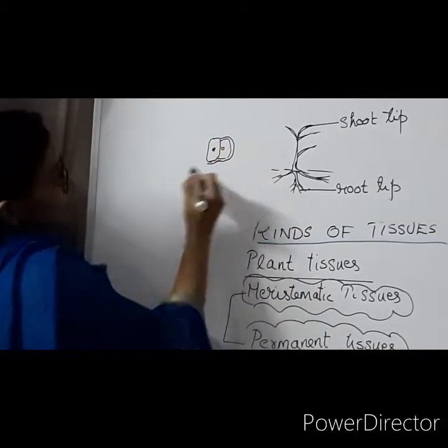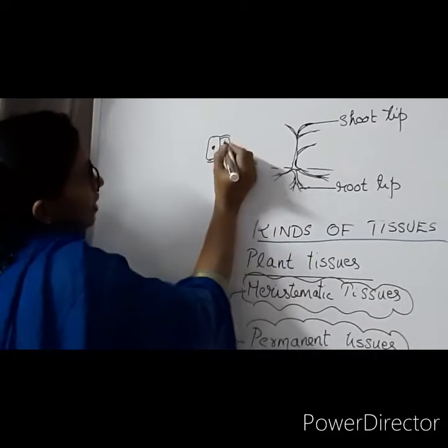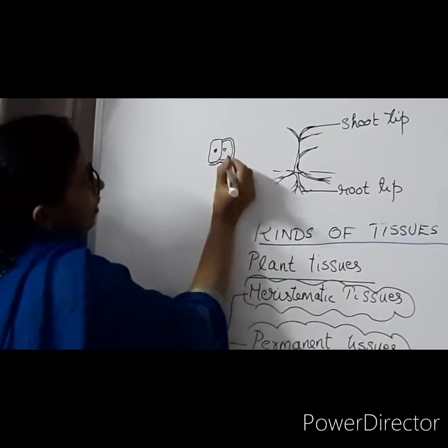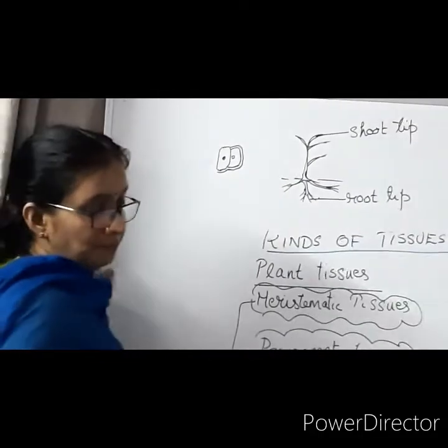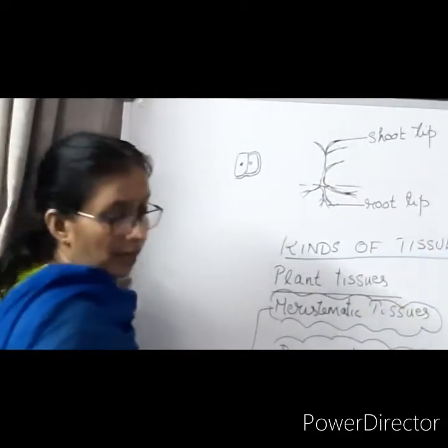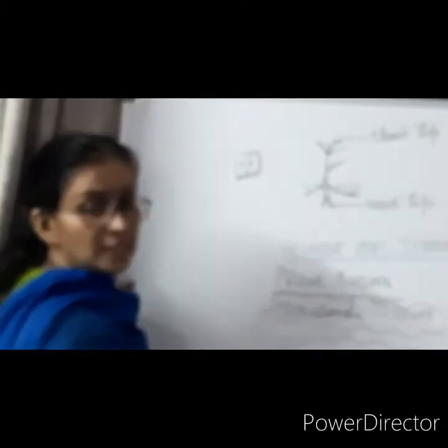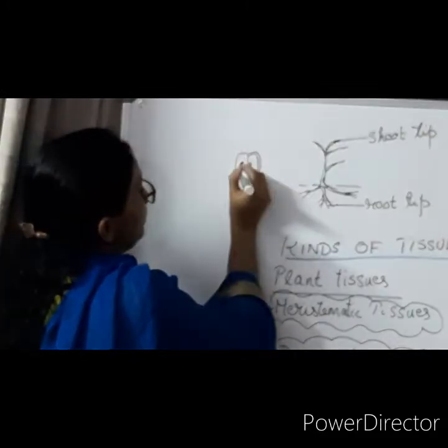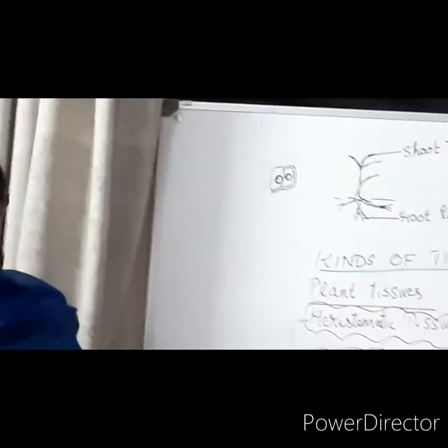You are learning about plant tissues, so the cell wall is very thin. Thinner means it is not as thick as in the normal cells. The cells are small, the cell walls are thin, and the nucleus is large and conspicuous. Why is the nucleus large and conspicuous? Because the nucleus helps in cell division.